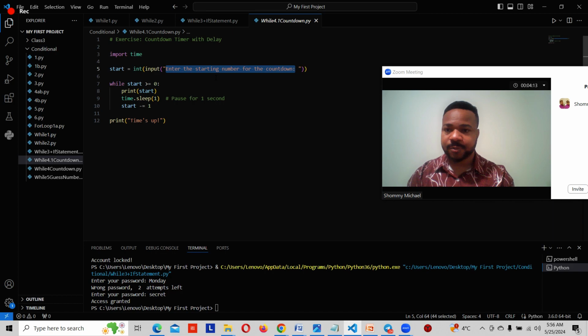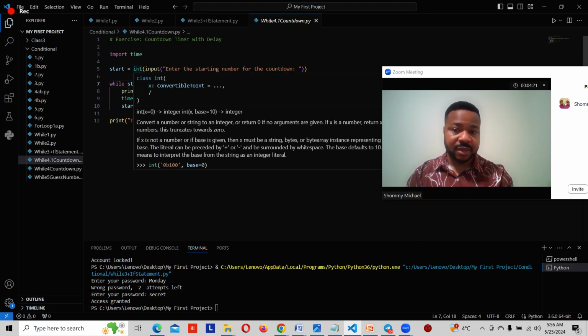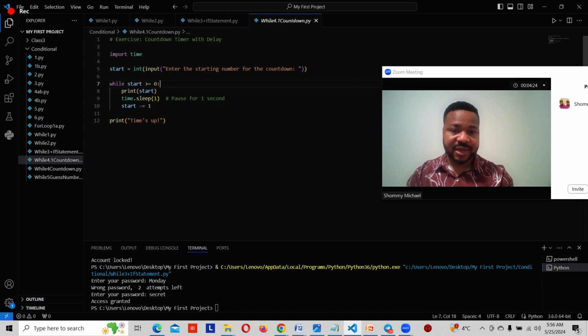This is a string. Moving forward, we now said while the start. What is start? Start is the number that we input, because right here it is empty. It's we who are going to input the variable. Start is a variable, right? But it's empty right here. It is our input that will be our variable. So we said while this start, any number that we input, is greater than 0, print the start. That means print the variable. Then time.sleep.